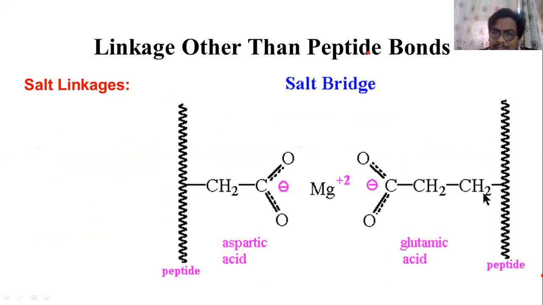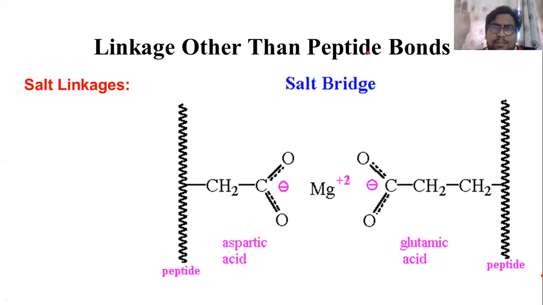In one peptide chain, we have glutamic acid. In another peptide chain, there is aspartic acid. So when these two are joined together in the presence of magnesium ion, salt linkages are developed. So keep in mind, the peptide chains are made up of three types of bond basically.